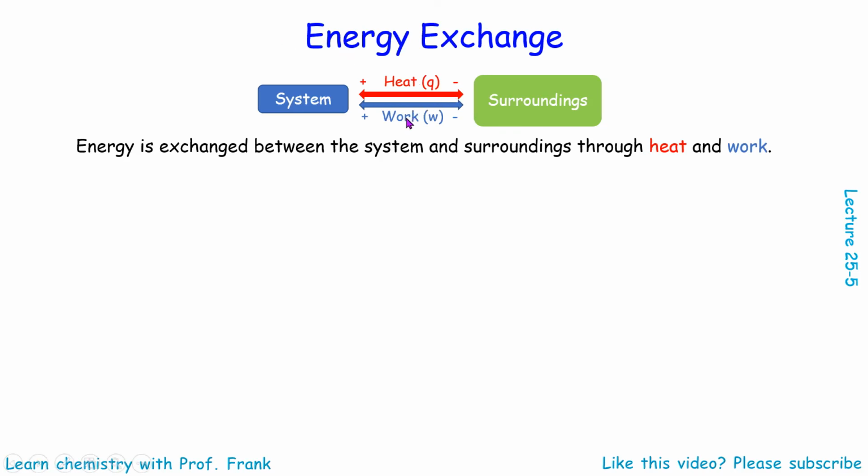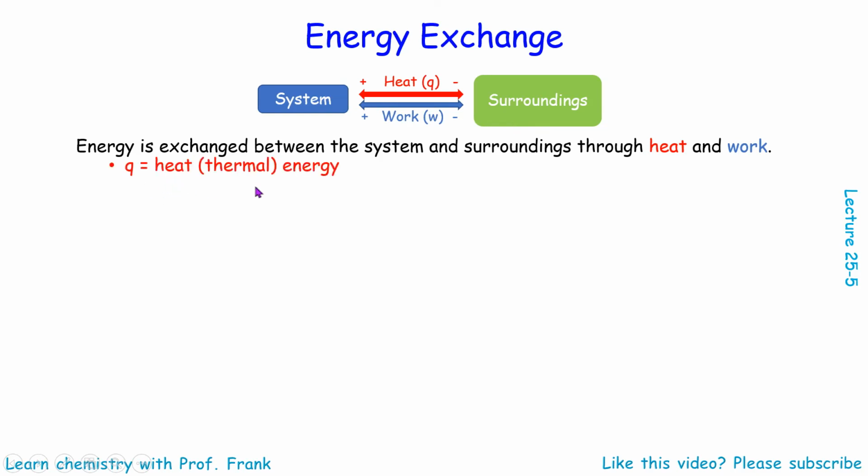For work, if work is done on the system, the system receives energy: positive, endothermic. If the work is done by the system on the surroundings, we use a negative sign, which means the system gives off energy to surroundings by doing work on surroundings.